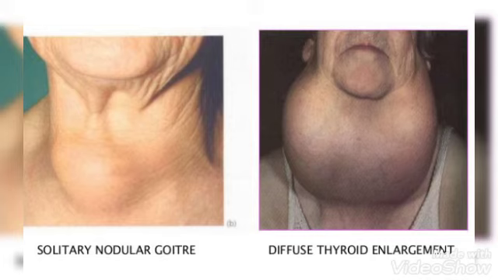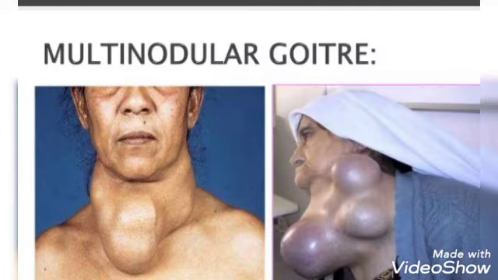Here I have shared the picture of solitary nodular goiter and diffuse thyroid enlargement, so you will be clear how to examine and diagnose during your clinical practice. The types of goiter, especially multinodular goiter, are often asked during the examination. Multinodular goiter is the end stage result of diffuse hyperplastic goiter.